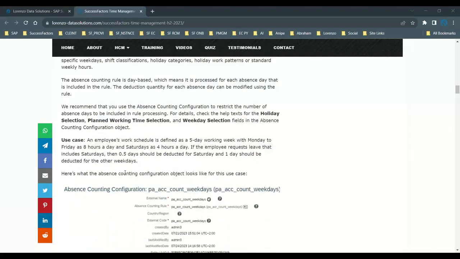Here is an example for you. The employee's work schedule is defined as a 5-day working week, Monday to Friday, 8 hours, whereas Saturday is 4 hours, like a half day. Suppose the employee is requesting a leave that includes a Saturday, but you are already working Saturday as a half day. So that half day should be deducted for a Saturday, and then it becomes one day. It should be deducted from other weekdays. So how do you configure it?